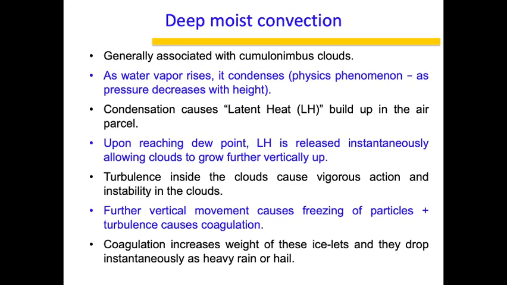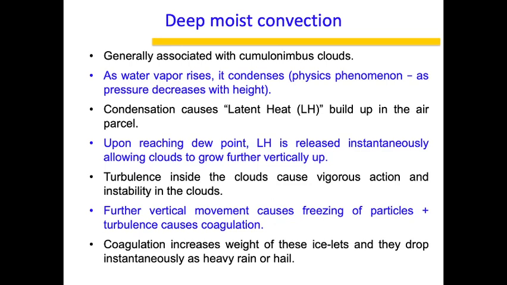Upon reaching the dew point, this latent heat will be released instantaneously, and this will allow the clouds to grow further vertically up, and this will also lead to a good amount of turbulence in the cloud, so the cloud parcels will keep colliding with each other, and that will ensure that the cloud keeps growing and growing, and it will reach a stage where the particles can freeze, and once they freeze it becomes ice, and that is exactly what we see as hail. These particles are hitting each other because of the turbulence, and as they hit each other they keep coagulating, right? They keep fusing with each other, right?